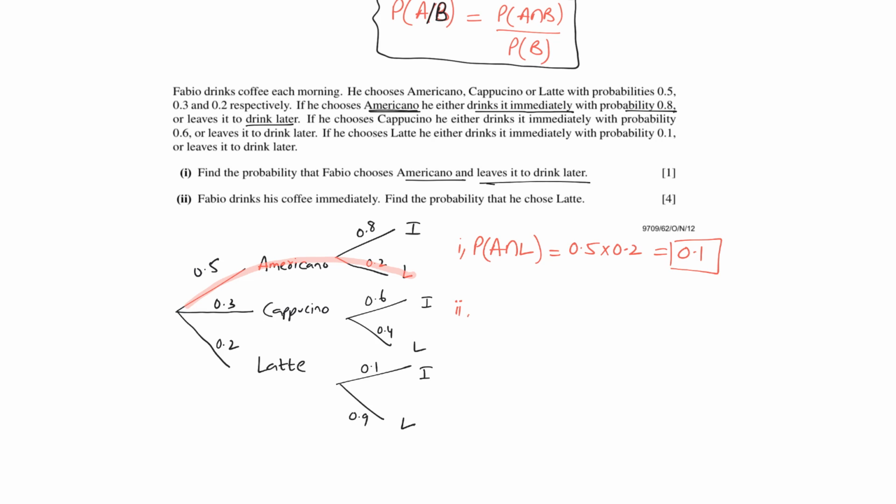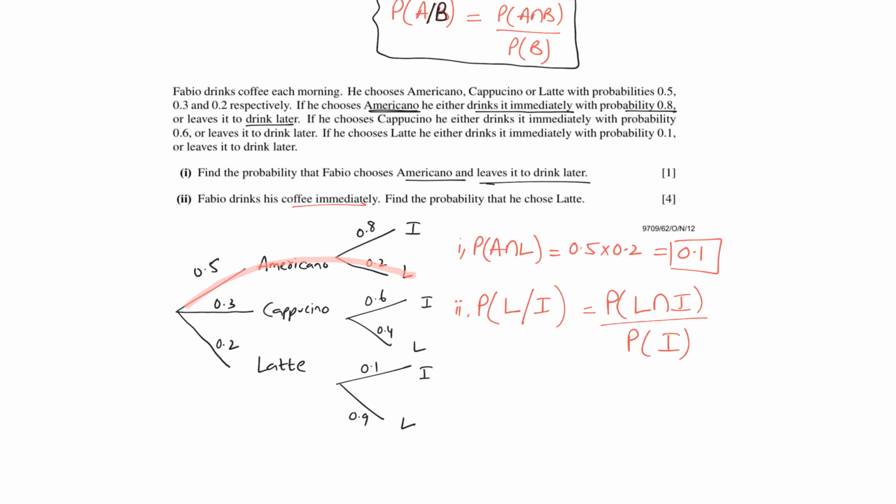Similarly, Fabio drinks his coffee immediately. So you are being already given that Fabio drinks his coffee immediately. You need to find the probability that he chooses latte. So this is the conditional probability. Probability that he chooses latte given that he drank immediately. So there will be an intersection between choosing latte and drinking it immediately over probability of drinking immediately.